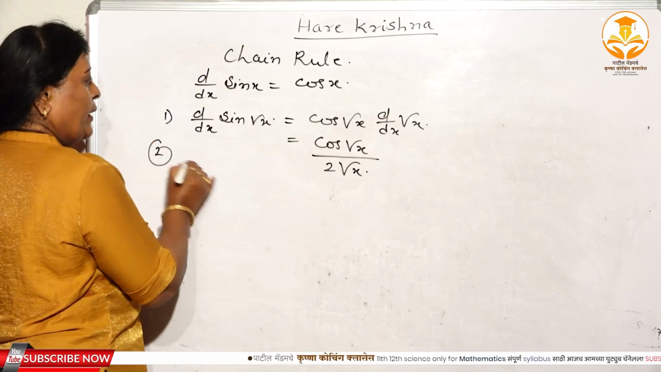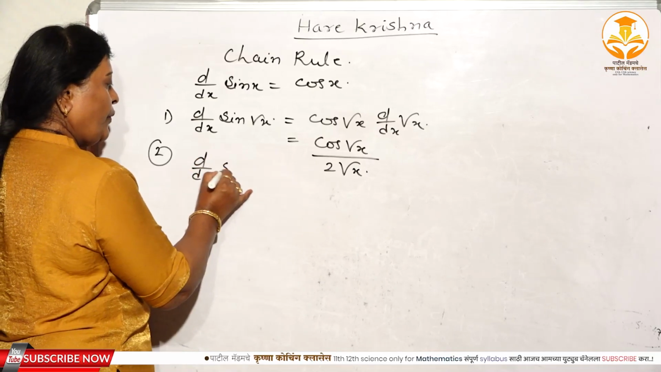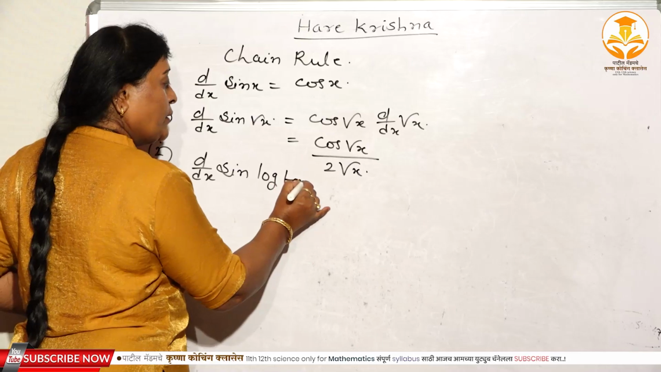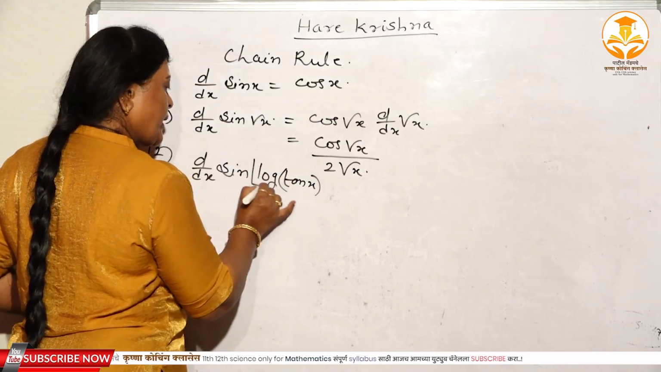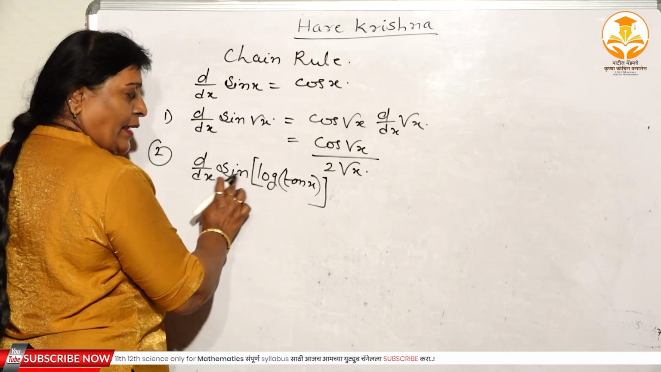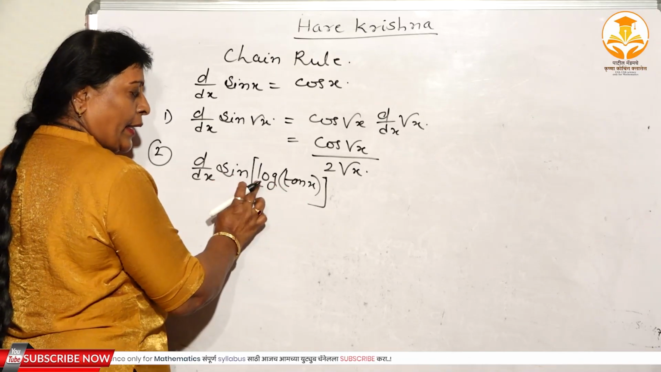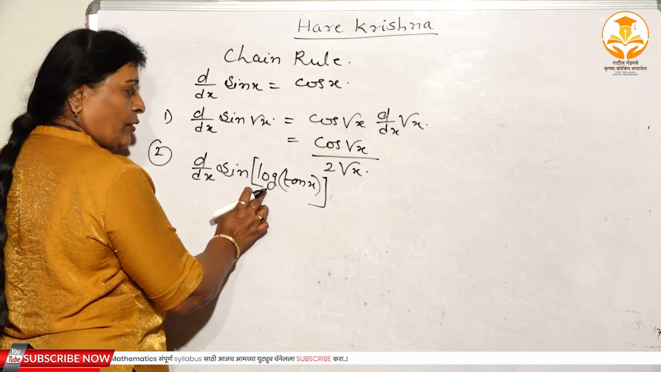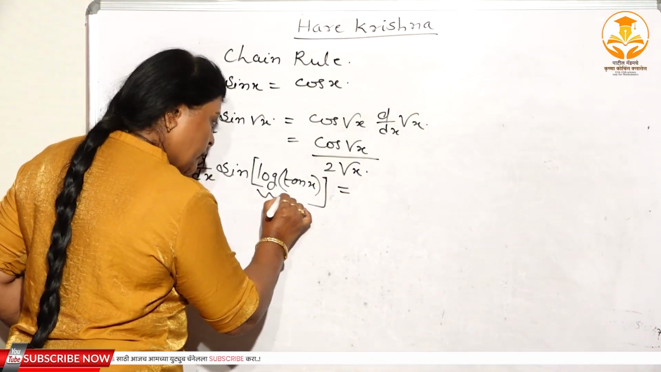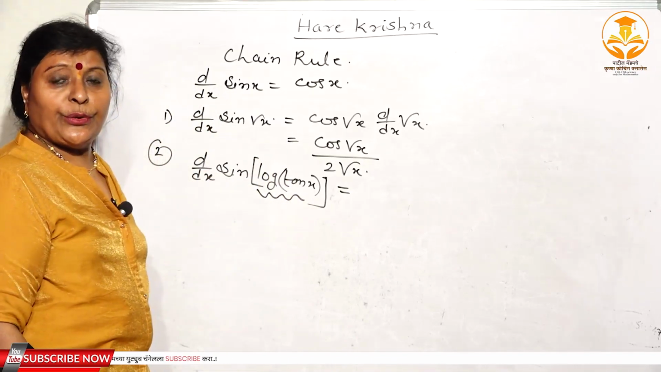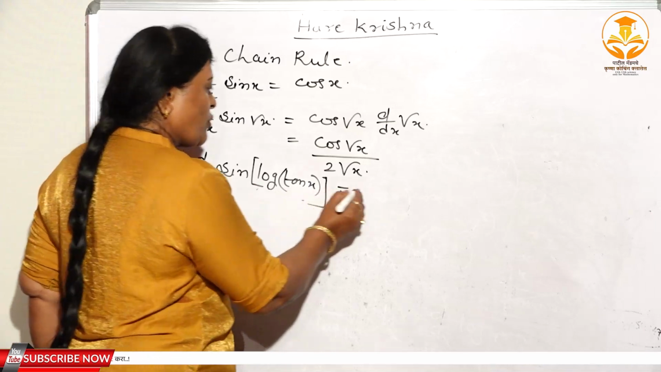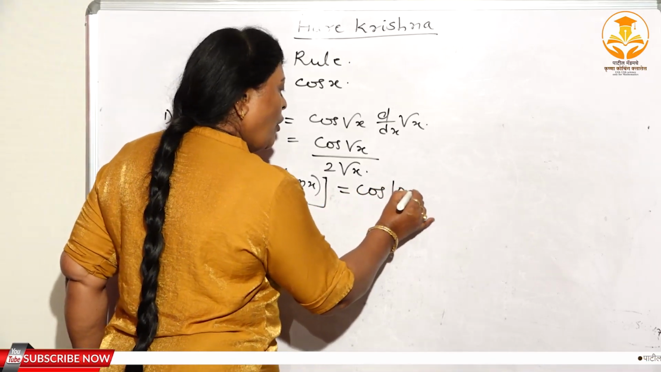Second one here, say d/dx of sin of log of tan x. Suppose I take a mixed function again, three functions: sin, log, tan. Sin and tan are trigonometric, and log is the logarithmic function. Again see here, what you have to do? This total log of tan x you have to substitute as u. The derivative of sin u you can write as cos u, meaning cos of log of tan x.